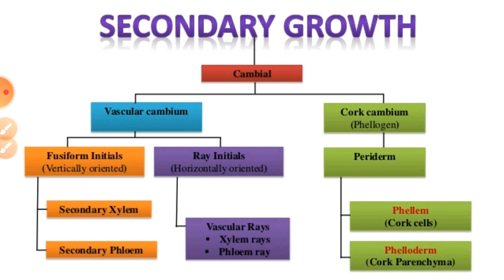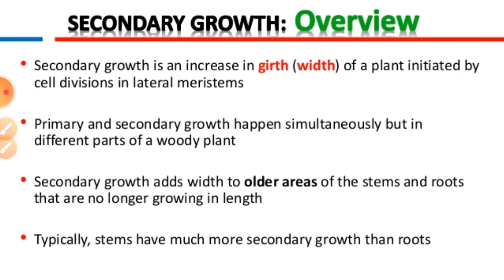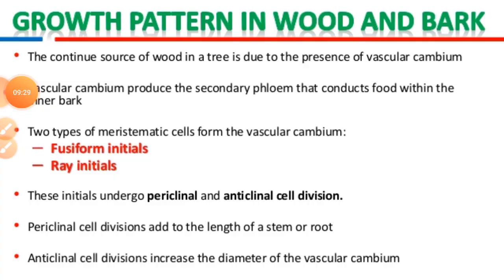If we talk about the cork cambium, it will form the periderm, the phellem and the phelloderm. Then we have to talk about the two types of meristematic cells that help the vascular cambium, the fusiform initials and ray initials.